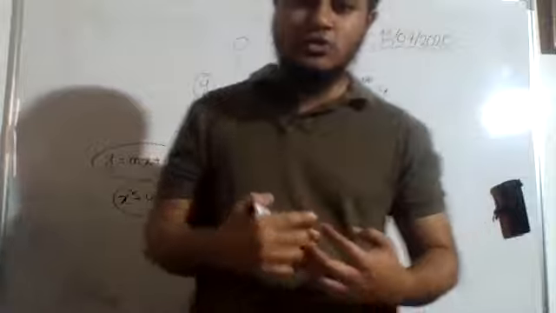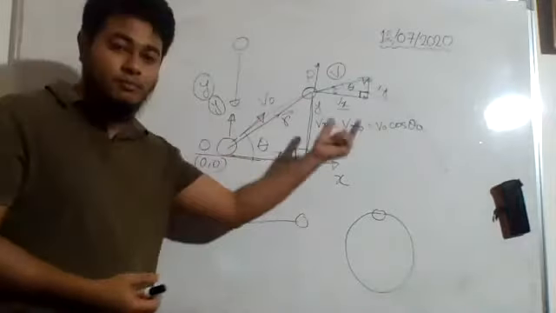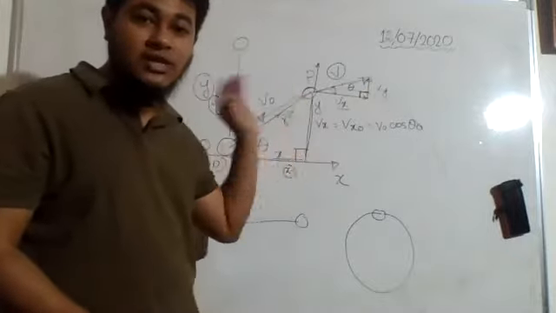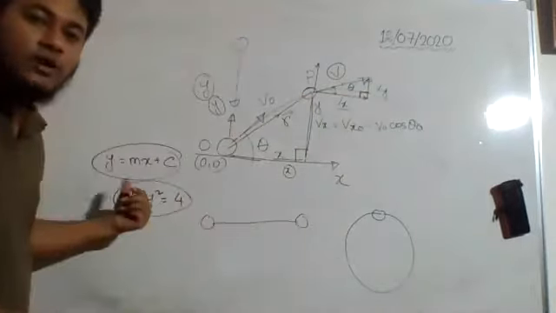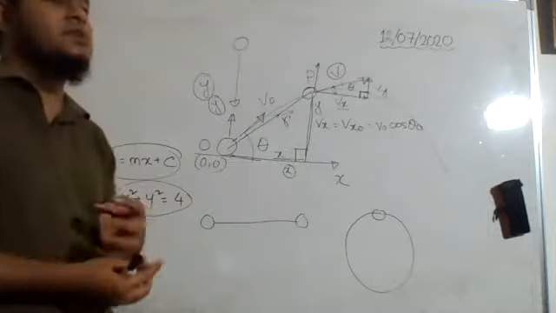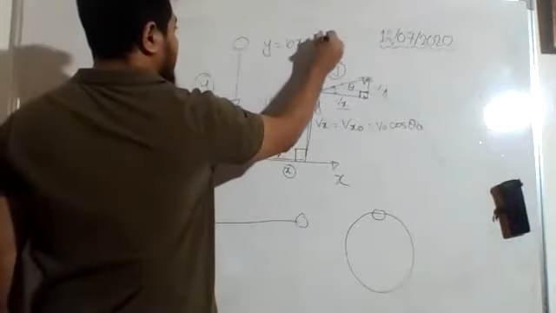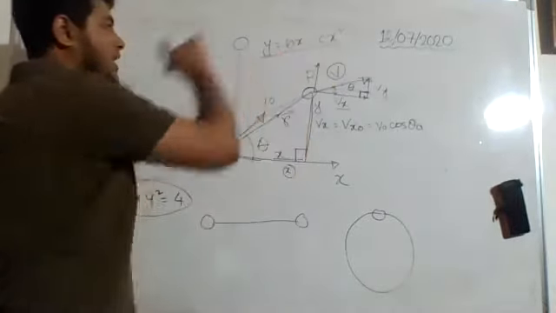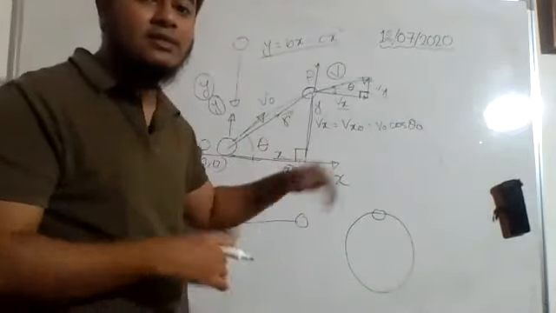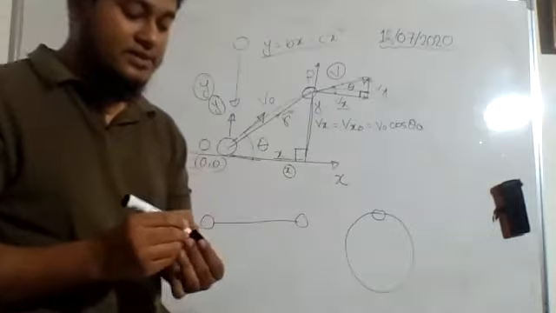Now from the figure, based on our visual power, we can say that this is a parabola, but we need to prove it through an equation. We will try to find out the equation of this path. If that equation is something like this, y equal to mx plus c, then we will say it is a straight line. If it is like this, then I will say this is a circle. But I will show you the equation of a parabola, y equal to bx minus cx square. If I get an equation like this for this line, then I can say this is the equation of a parabola and the path is a parabola. Or I can say the trajectory of the projectile is a parabola. Is it clear what we are going to do?